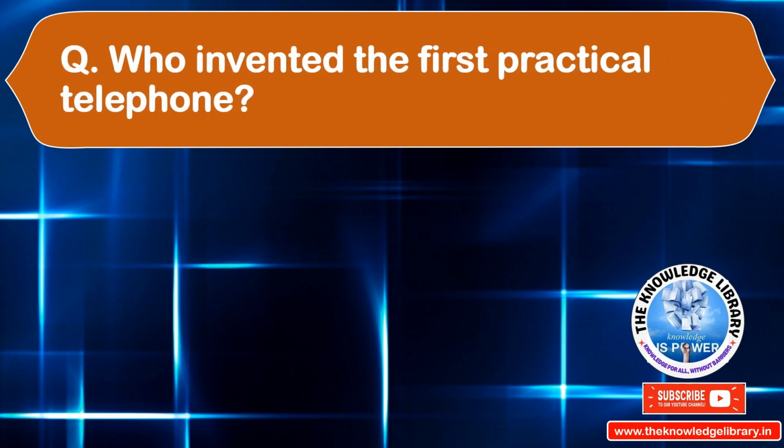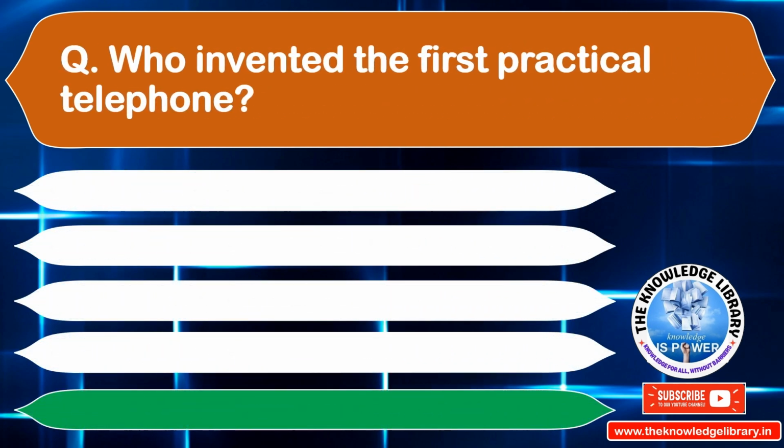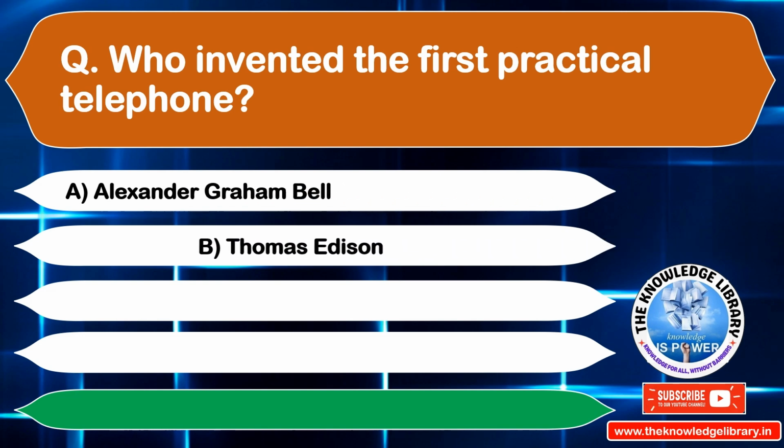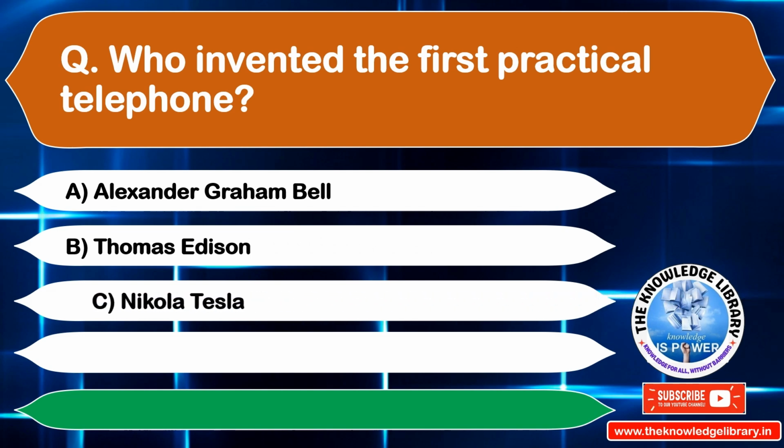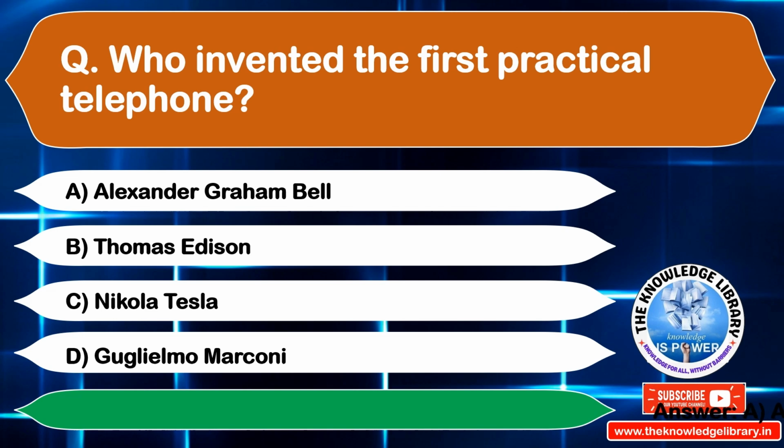Who invented the first practical telephone? Option A. Alexander Graham Bell. Option B. Thomas Edison. Option C. Nikola Tesla. Option D. Guglielmo Marconi. The correct answer is option A. Alexander Graham Bell. Move on to the next question.